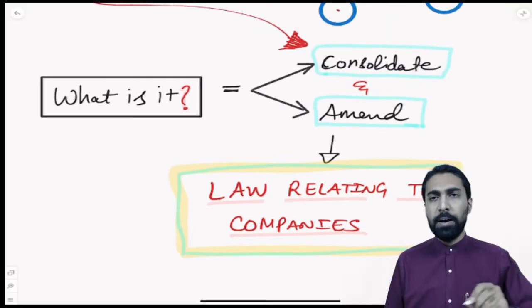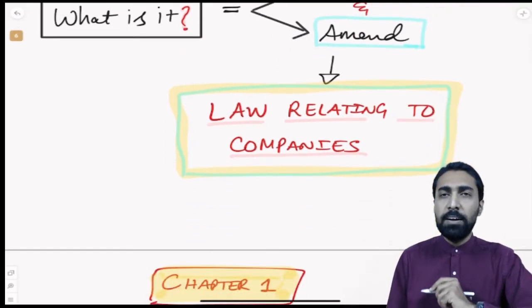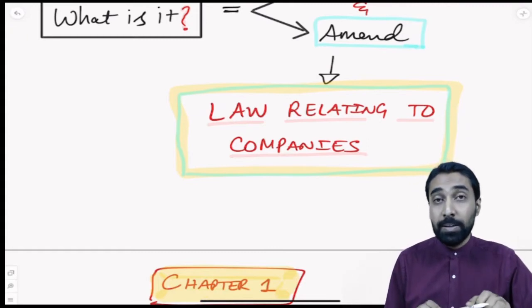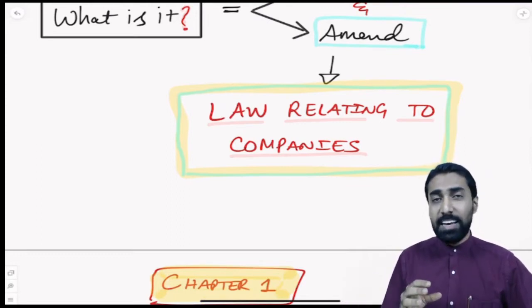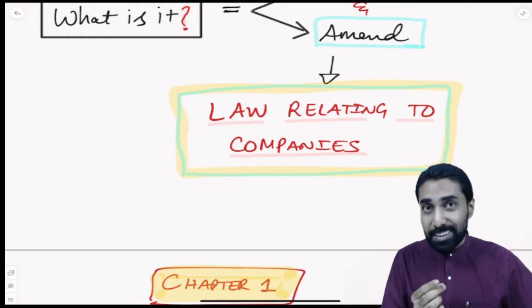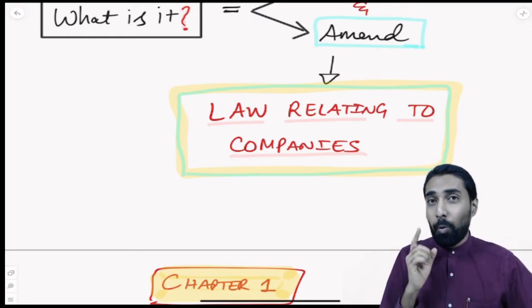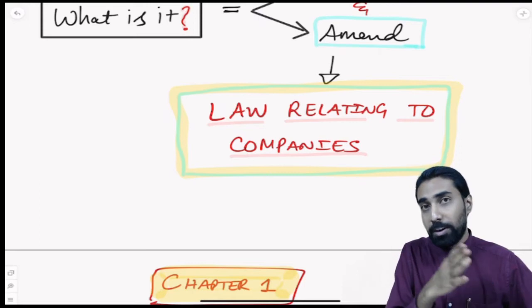So what do you mean by consolidate and amend law relating to companies? It simply means that whatever law relating to companies in India there is, especially the core provisions for a company to be regulated, you need to have one unified law. You cannot have 100 laws.